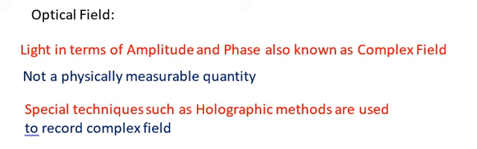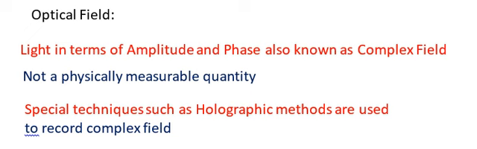You know that light, in terms of amplitude and phase, is also known as the complex field. The proper word is complex field because it contains amplitude information and phase information, for example on a given plane. We shall be referring to this complex field as the optical field, or simply the word field will be used. So whenever you come across the word field, it means that we are talking about the optical field, and optical field means that we are talking about the complex field. And complex field means that of course we have the information of the amplitude and phase.